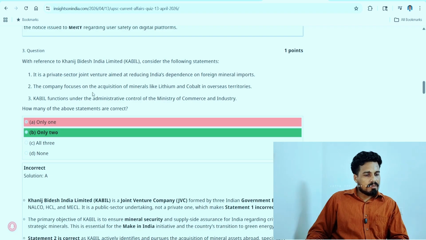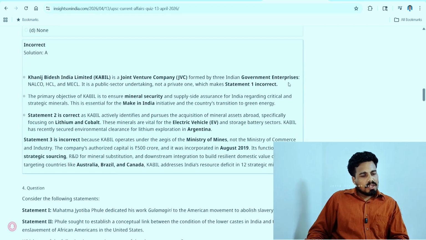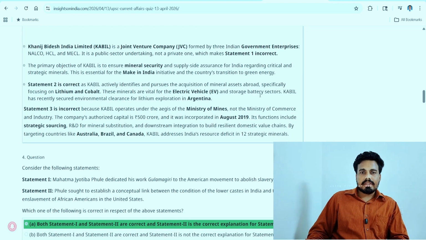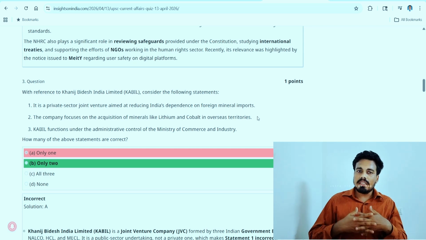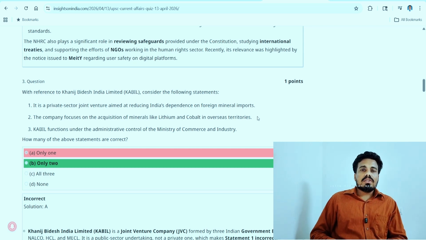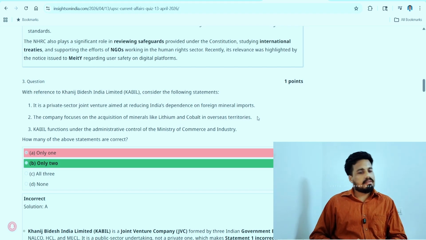That's okay. The company focused on acquisition of minerals like lithium in overseas. This was our doubt. Overseas territory, can we go there and just mine? That was my doubt. So yes, it is correct. Overseas territory, we didn't think about this one. We didn't think about treaties or alliances. We simply thought that India, without any treaty, without any MOUs, they are going there and mining. So that was a bad thought, bad logic applied from our side. We should have thought about some treaties.